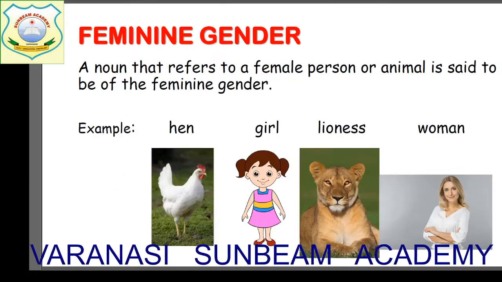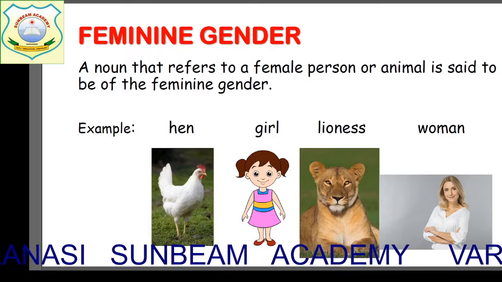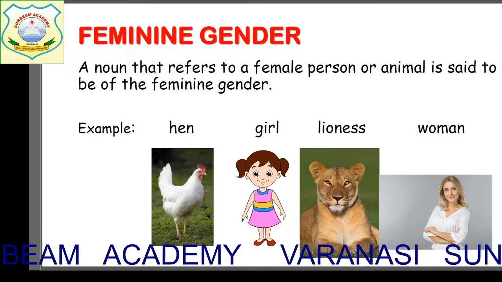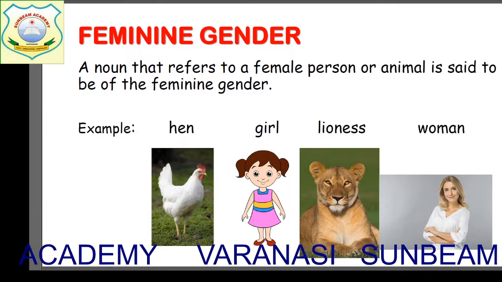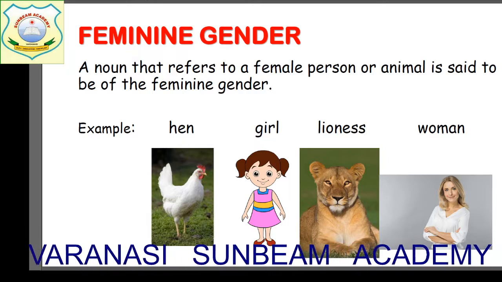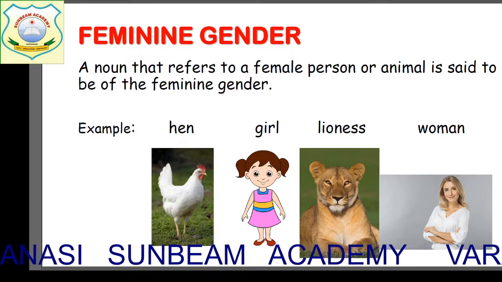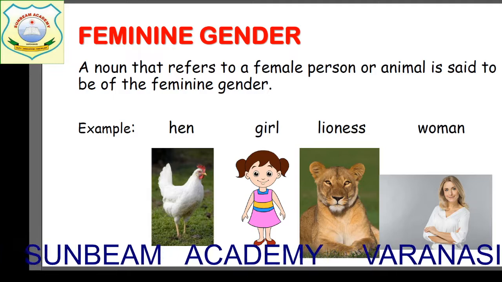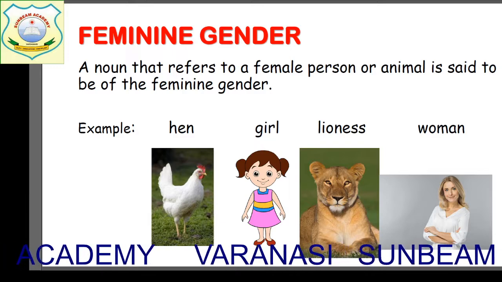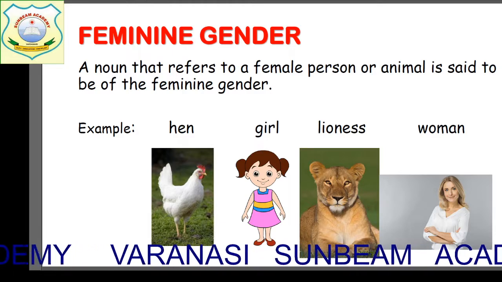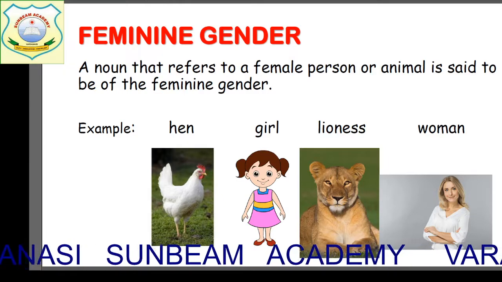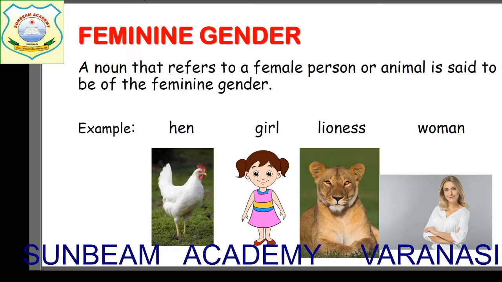Now see the next kind of gender, that is feminine gender. What is it? Feminine gender. And by the name only you can understand all the female person or animals are said to be of the feminine gender. And you can correlate this also, children. F for feminine and F for female. Isn't it very easy, children? So if there is masculine gender, there has to be a feminine of it. Okay, so now see the examples.